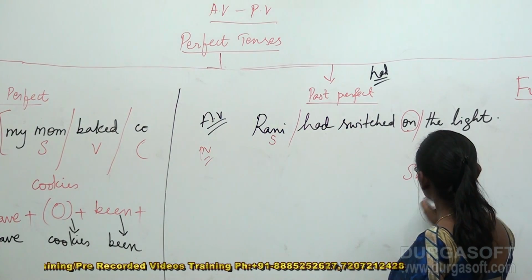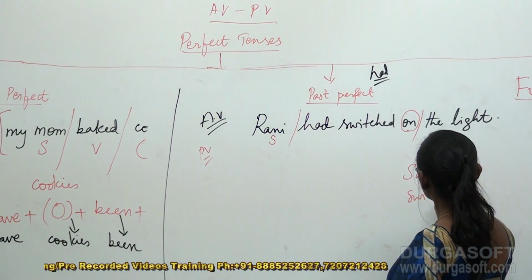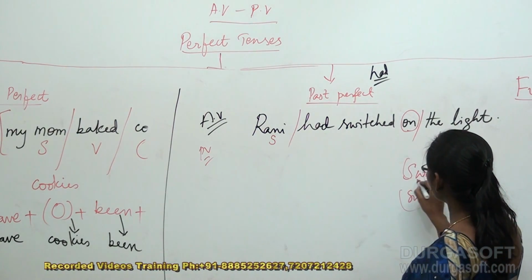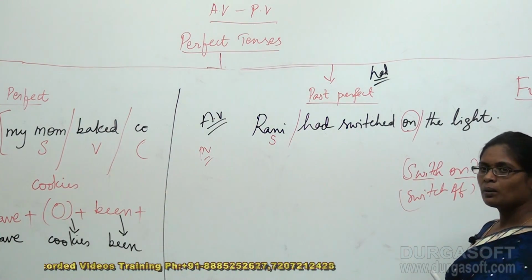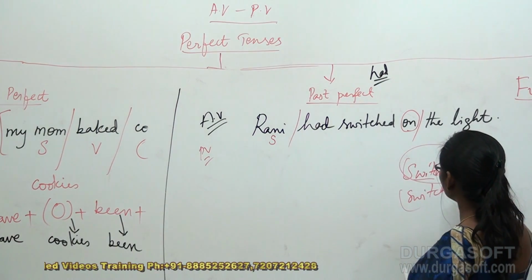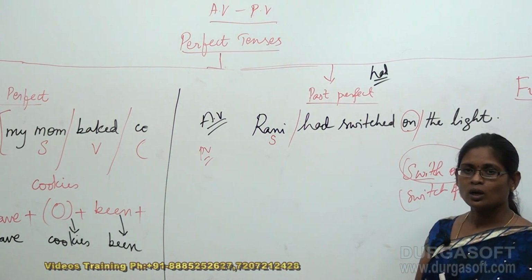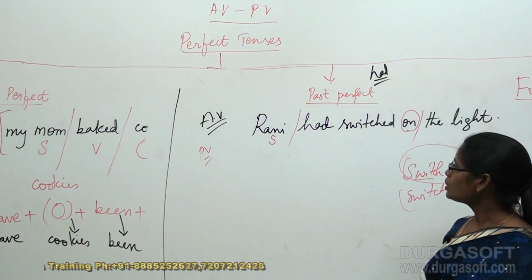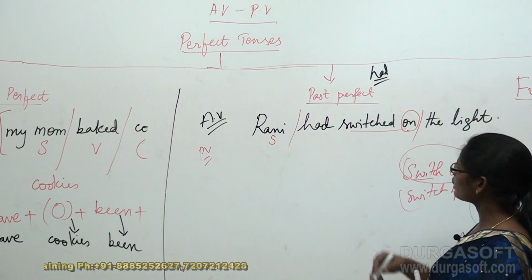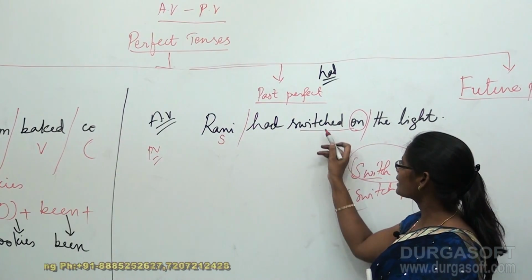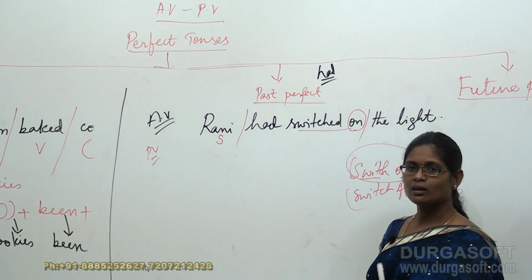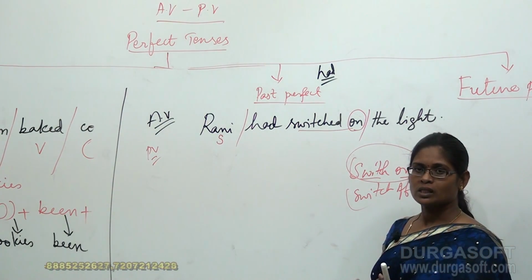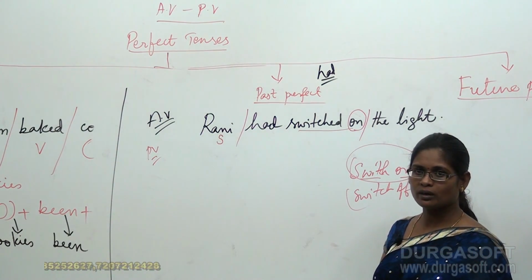Switch on, switch off. Of course, these are two different words, but these two can be considered as one particular word. So we call it a compound word. That's how we got this as a compound word. So this can be taken as one particular word for us. Switch on, switch off, is a word for us.